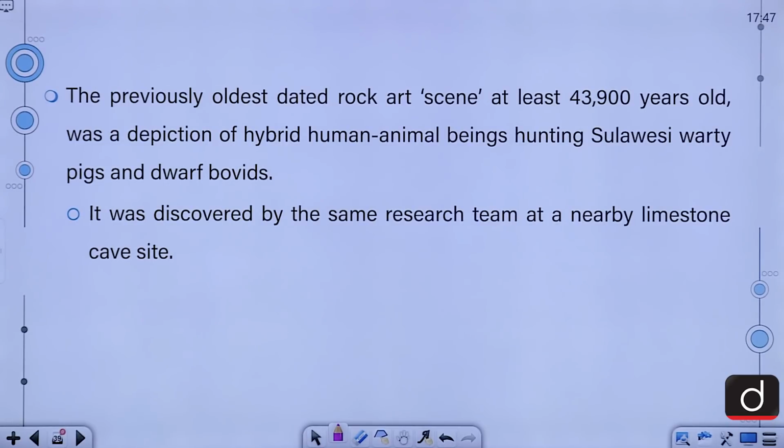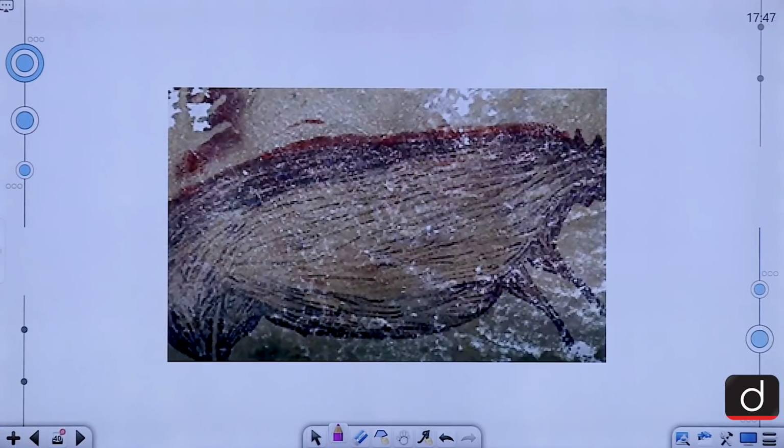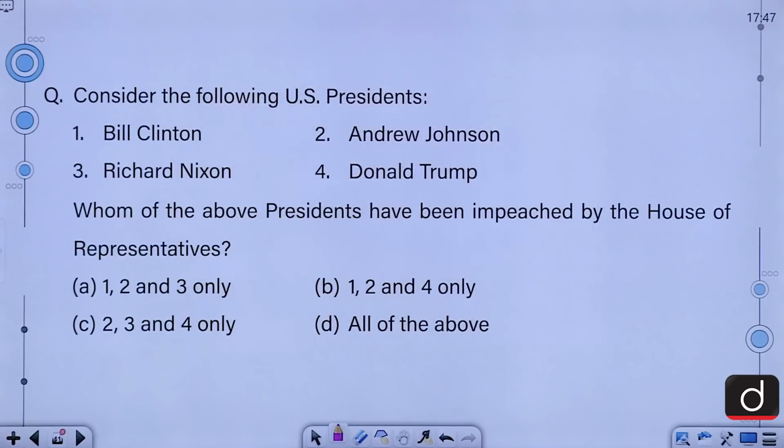The previously oldest dated rock art, at least 43,900 years old, was a depiction of hybrid human-animal beings hunting Sulawesi warty pigs and dwarf bovids. It was discovered by the same research team at a nearby limestone cave site. Let's look at the picture. This is the picture. Let's move on.